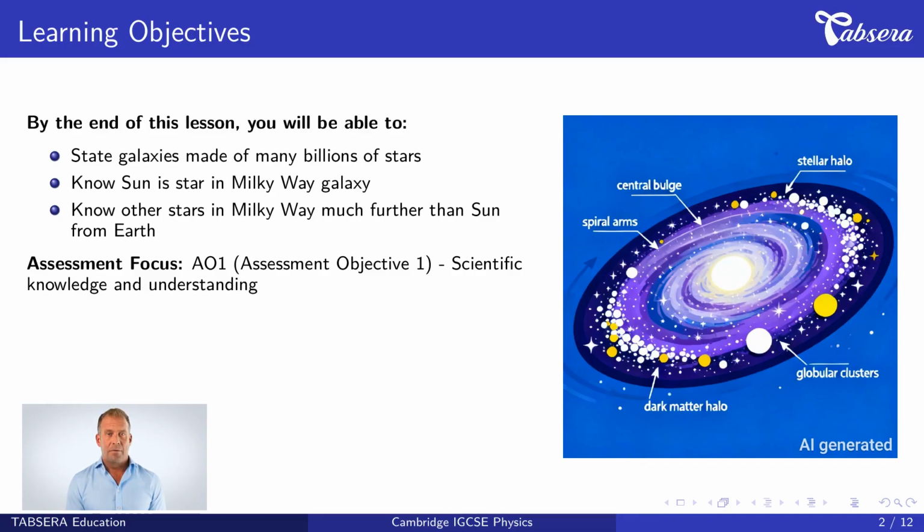Let's examine our learning objectives for today. By the end of this lesson, you will be able to, first, state that galaxies are made of many billions of stars. This means understanding the enormous scale of stellar collections. Second, know that the Sun is a star in the Milky Way galaxy. This places our solar system in cosmic context.